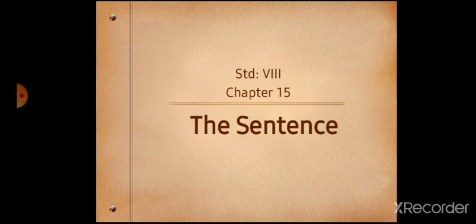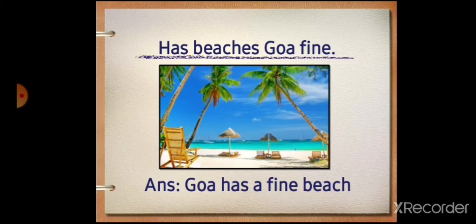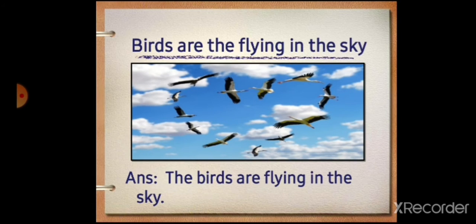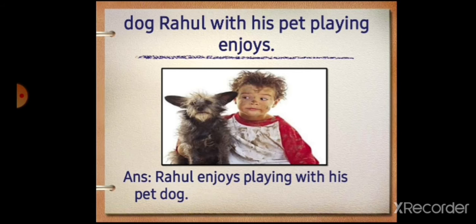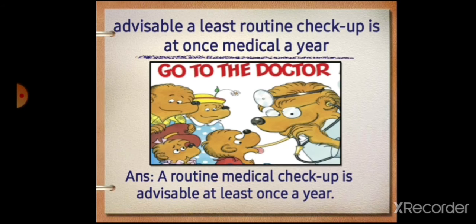Children, we have studied sentences in our lower classes. You know what a sentence is. Suppose I give you some examples. "Has beaches Goa fine?" Is this the correct sentence? No. "Goa has a fine beach." Yes. "Birds are flying in the sky." "The birds are flying in the sky." "Dog Rahul with his pet playing enjoys." "Rahul enjoys playing with his pet dog."